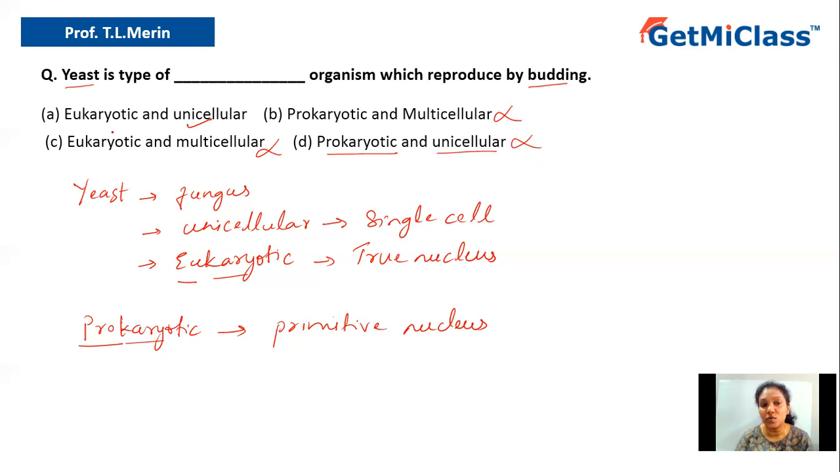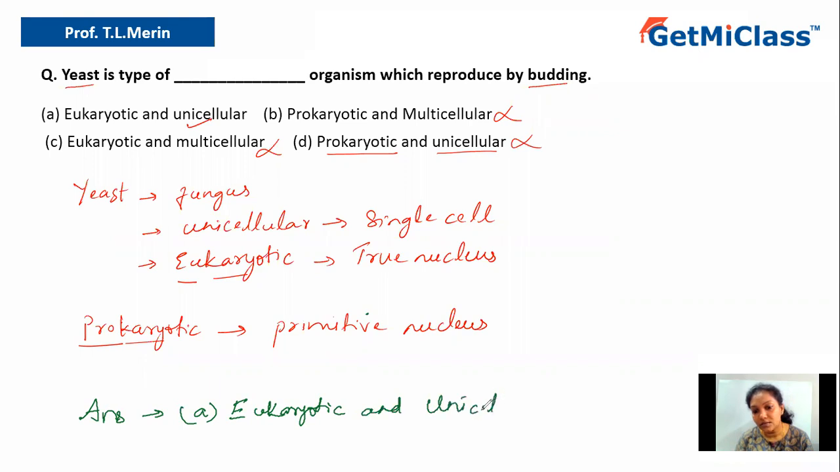So let us conclude. So what is the answer? Yeast is a type of dash organism which reproduce by budding. So what organism is it? It is eukaryotic and unicellular. So what is the final answer? So the final answer is option A. What is option A? Eukaryotic and unicellular.